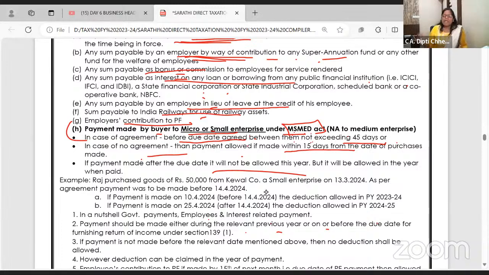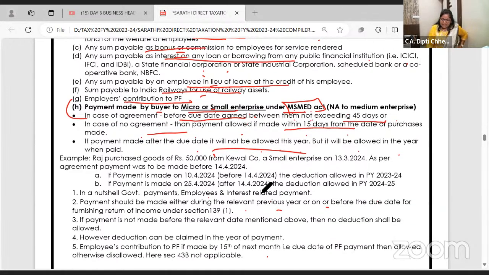Once again, if I am a buyer, I am buying from micro and small enterprise, then if there is an agreement, then before due date of agreement not exceeding 45 days, I have to make payment. Or in case of no agreement, then payment allowed if within 15 days. Okay. If payment is made after the due date, it will not be allowed now, but it will be allowed next. Dekho. This is an example, but very nice.